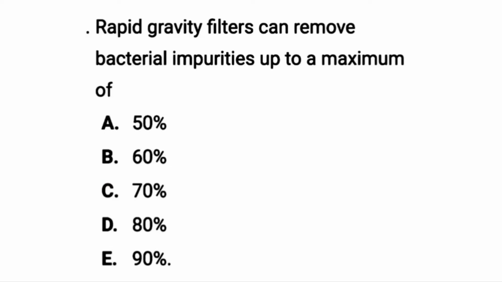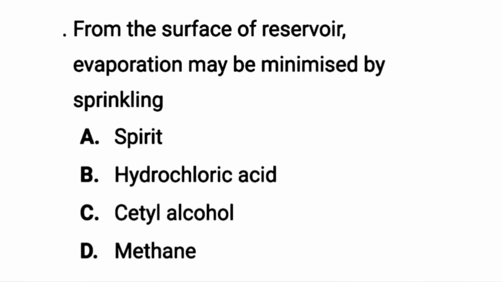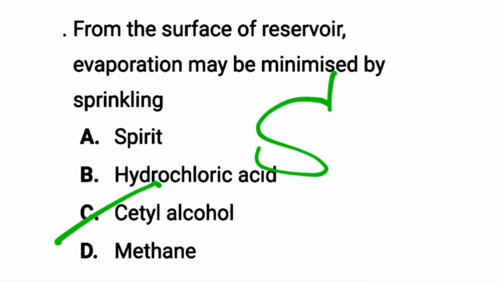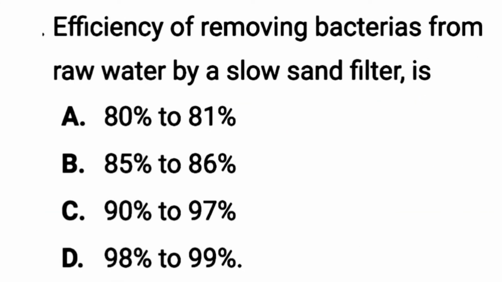The next question is, rapid gravity filters can remove bacterial impurities up to a maximum of 90%, whereas slow sand filter can remove up to 98 to 99%. From the surface of reservoir, evaporation may be minimized by sprinkling cetyl alcohol and stearyl alcohol. The next question is, efficiency of removing bacteria from raw water by a slow sand filter is 98 to 99%.